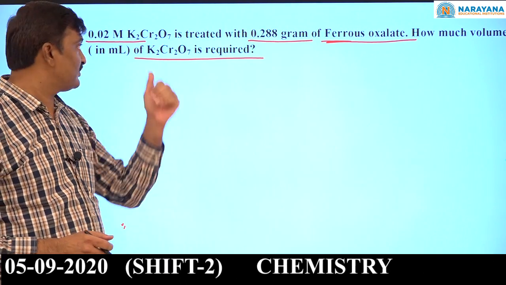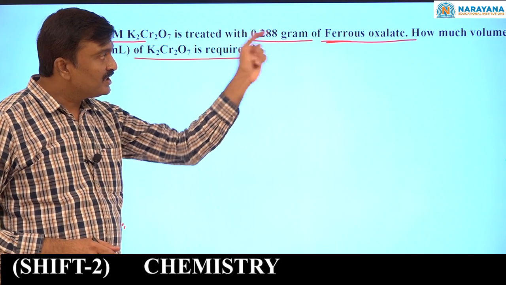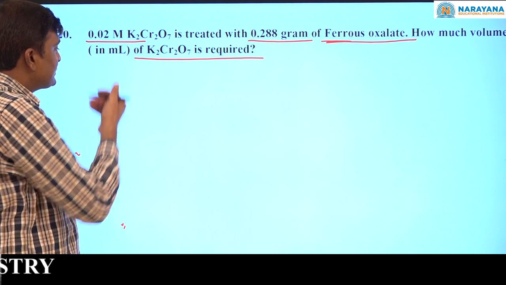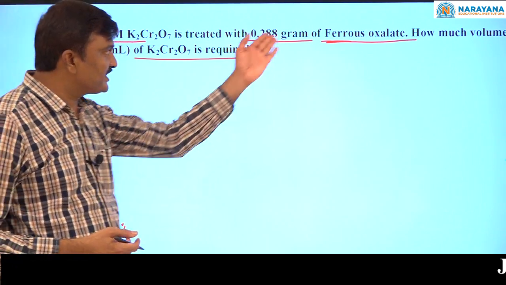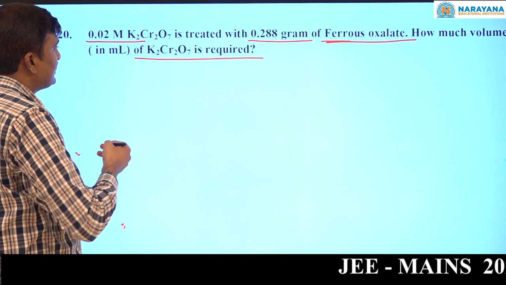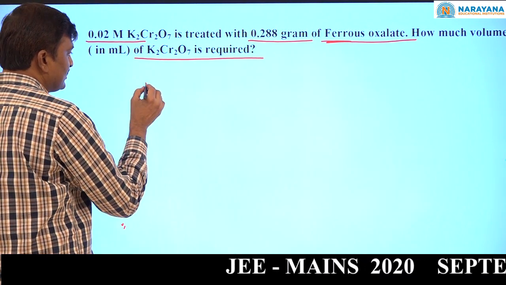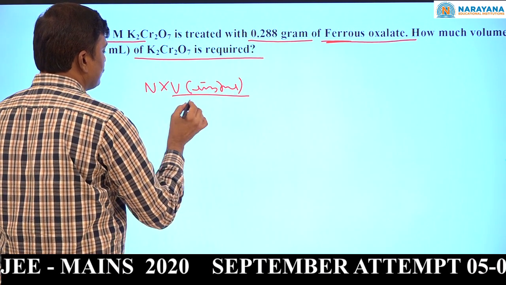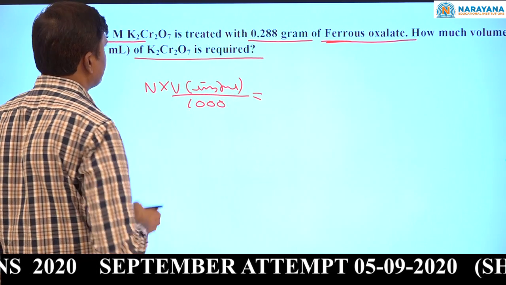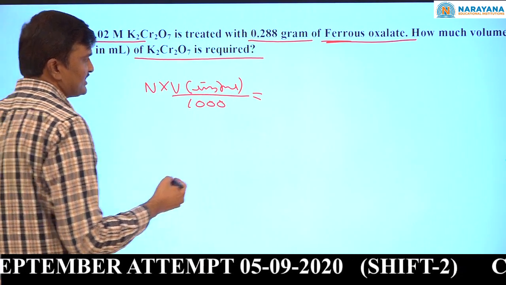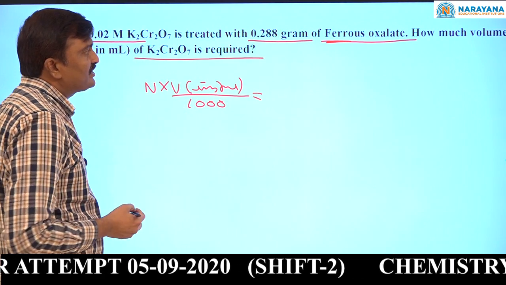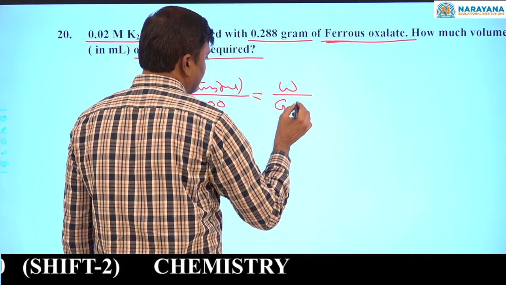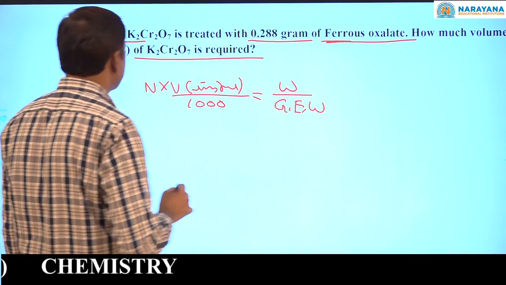For the volume given, the number of equivalents of potassium dichromate is normality times volume in milliliters by 1000. This equals the number of equivalents of the reducing agent, which for the weight given is weight by gram equivalent weight.